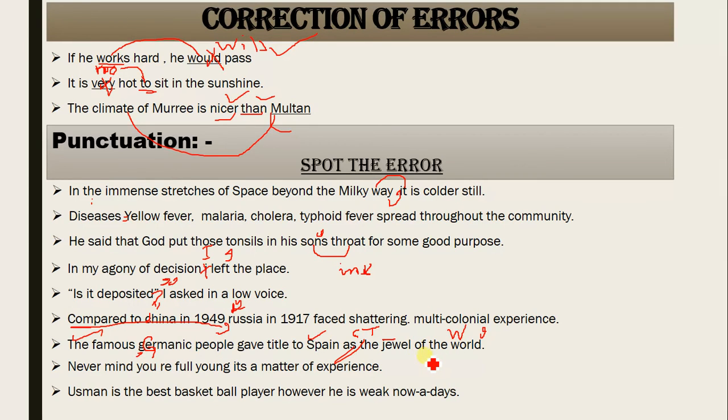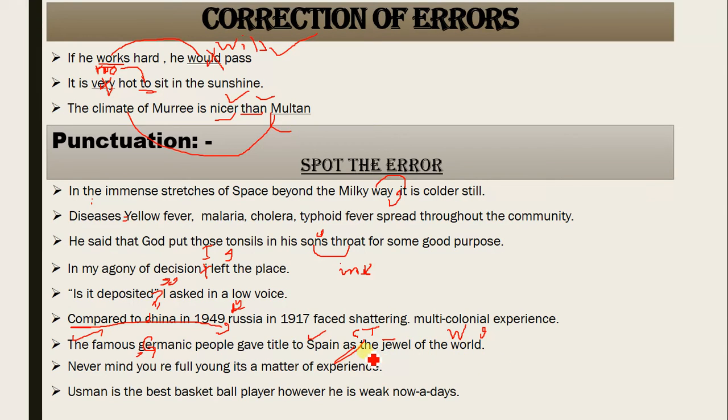Again I repeat, whenever you write titles, always keep this rule in your mind: articles and prepositions are not capitalized, never, but we always use the first letter in capital for the other words.